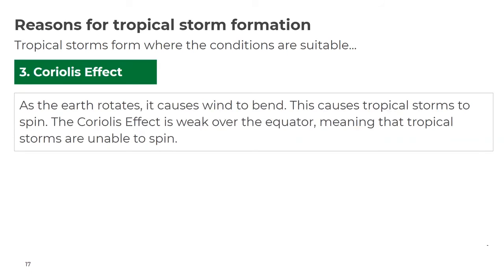The final reason for tropical storm formation and their location is due to something called the Coriolis effect. You'll remember that we said that tropical storms rarely form within 5 degrees of the equator. Let's think about why that might be. So as the Earth rotates, it causes wind to bend. This causes tropical storms to spin. The Coriolis effect is weak over the equator, meaning that tropical storms are unable to spin. So therefore, this indicates to us that tropical storms will not form within 5 degrees of the equator.